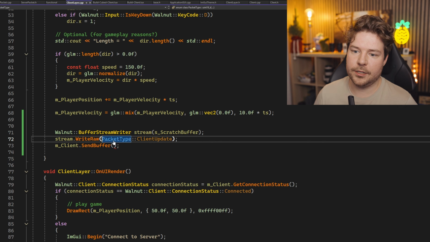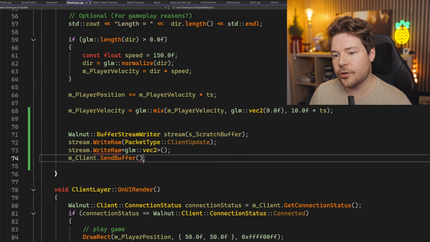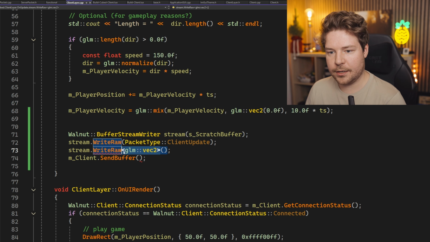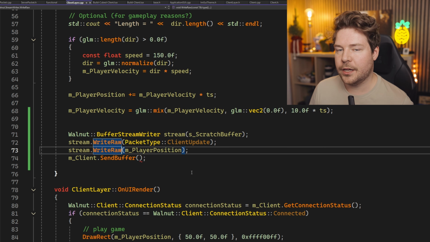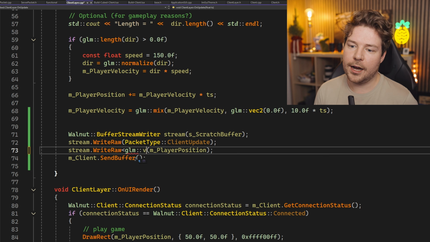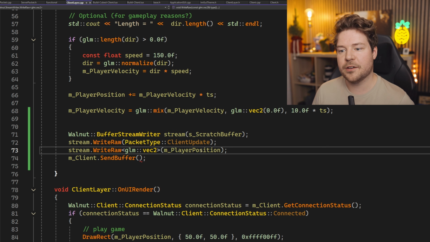It's not inside Walnut. So we'll just do write raw, and this will be a glm vec2. Note that you don't really need to explicitly point it out like that. If you just do player position, because that is a glm vec2, then it will write it as a glm vec2. I just like doing this because at a glance, just looking at the code like this, you can see what type that is.